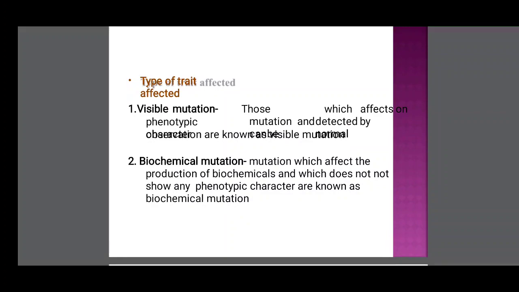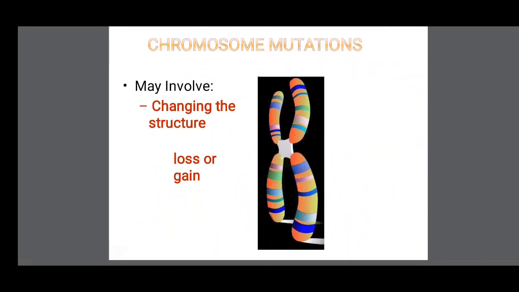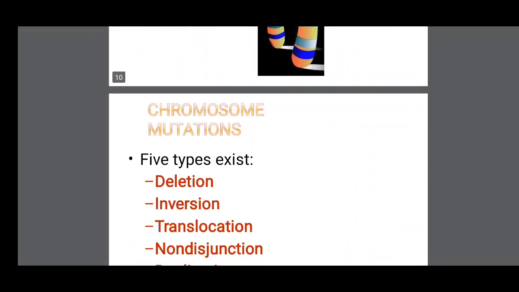Based on type of trait affected: visible mutation. Those which affect the phenotype and are detected by observation are known as visible mutations. Biochemical mutation: mutations which affect the production of biochemicals and do not show any phenotypic character are known as biochemical mutations. Chromosome mutation may involve a change in structure, loss or gain.